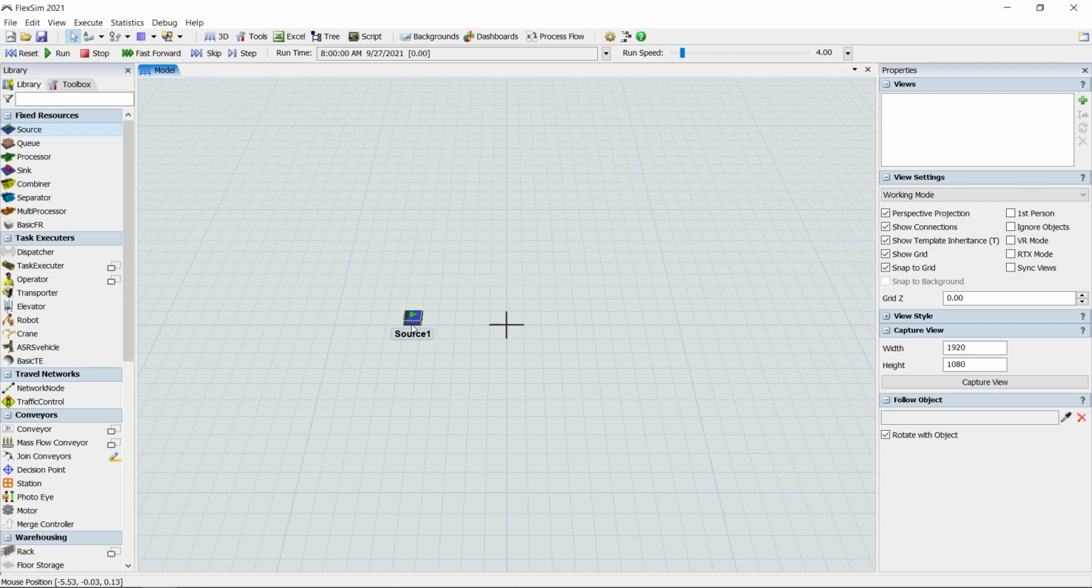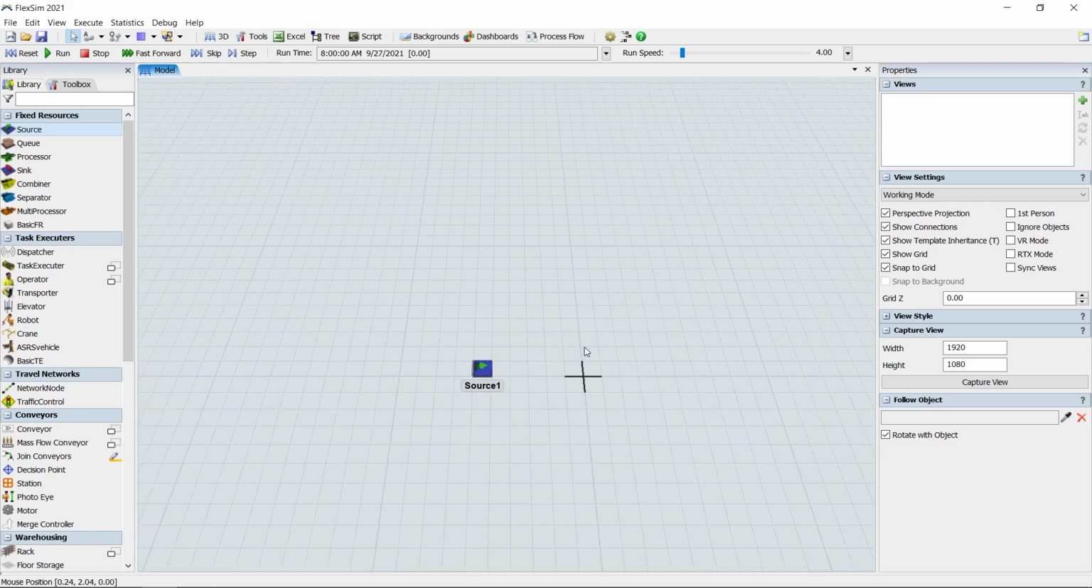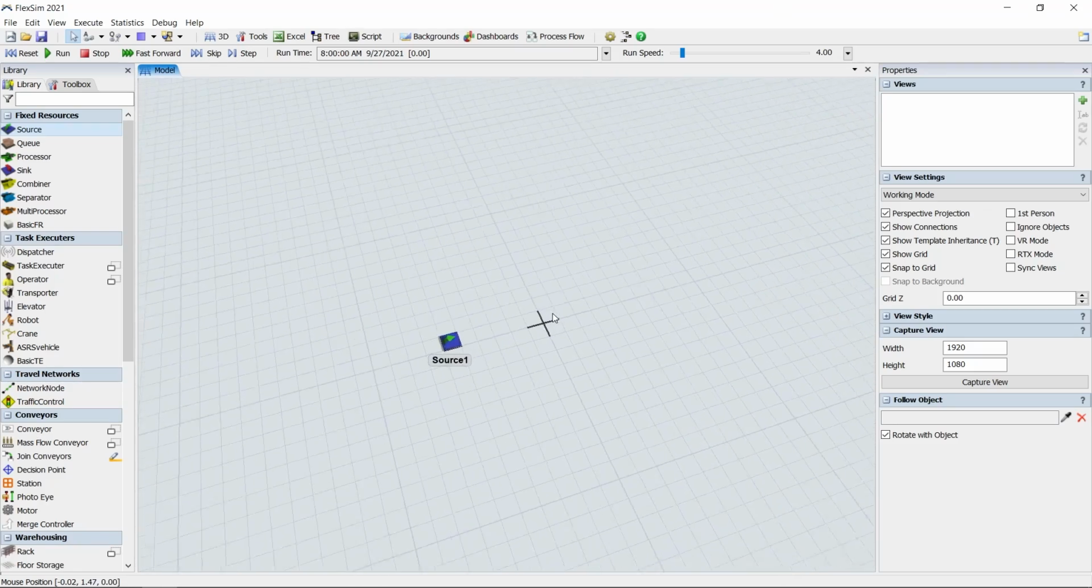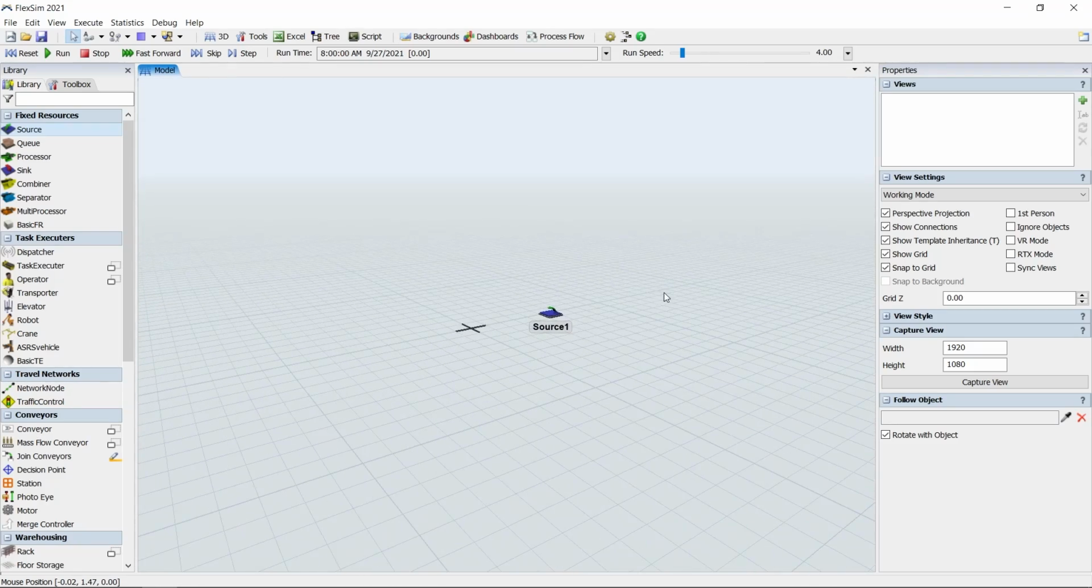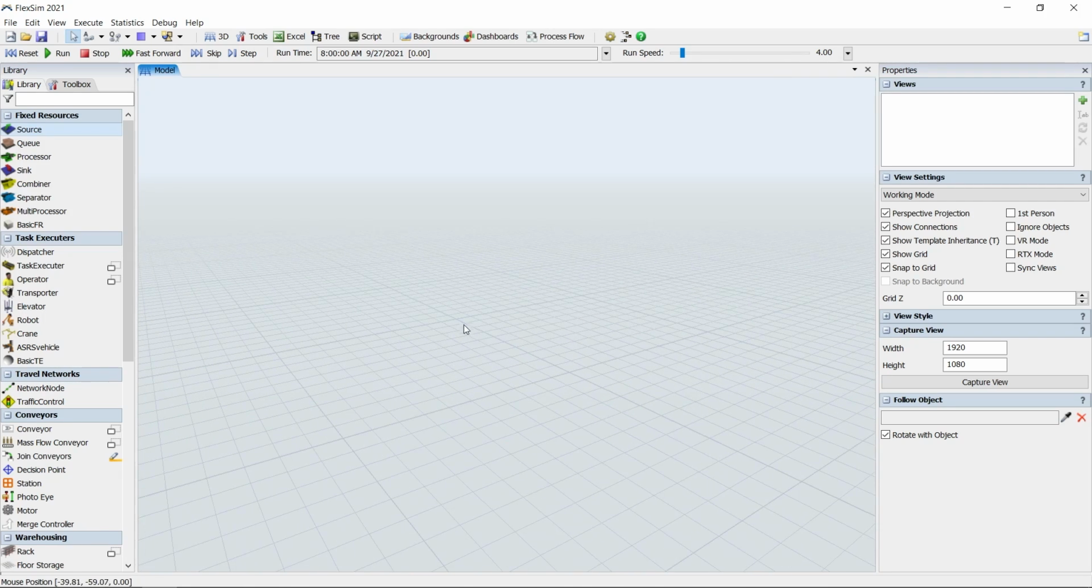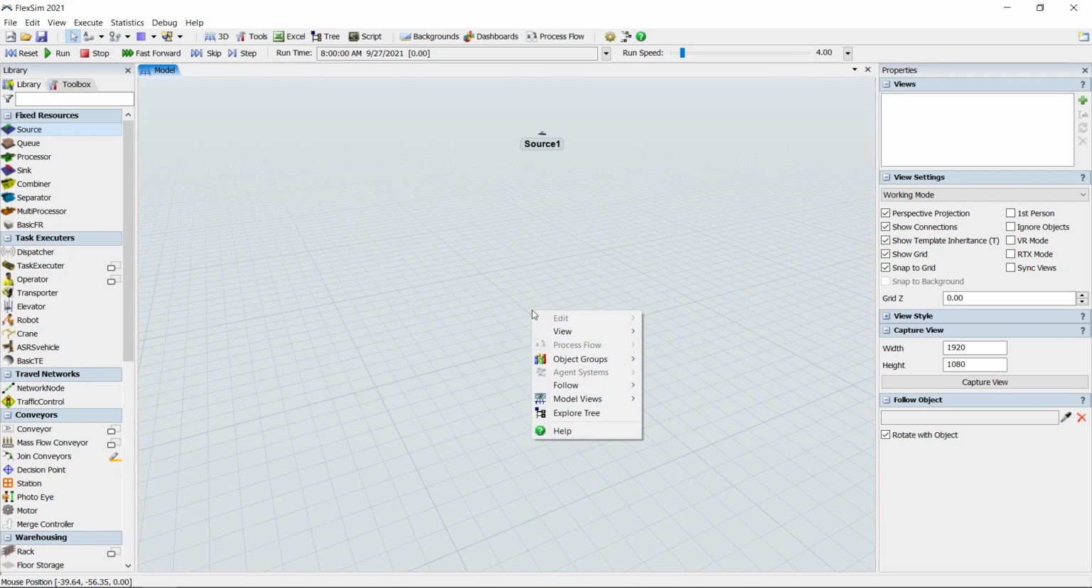Now that you have an object in view, we have a point of reference to look around the model view. If you hold left-click on any empty space in the model view and move your mouse, you can pan the view. Hold right-click to rotate the view and use the mouse's scroll wheel to zoom in and out. If you're lost and want to recenter the view, just right-click on an empty space, hover over View, and select Reset View.